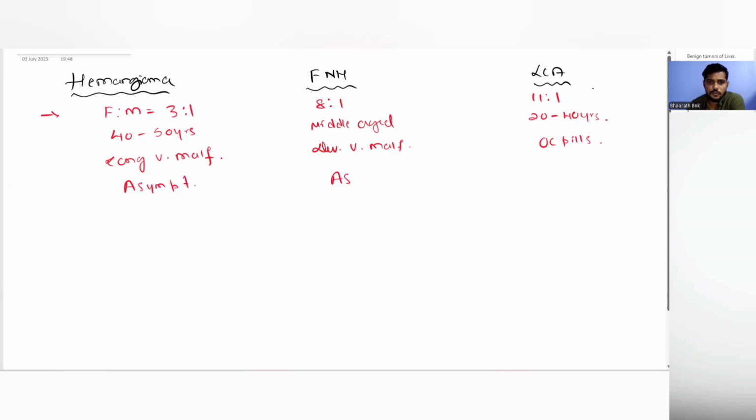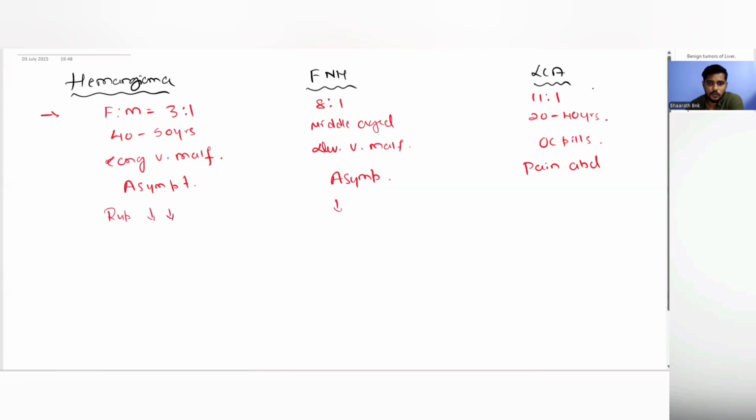In FNH, the patients are usually asymptomatic, and in LCA the most common symptom will be pain abdomen. About 50 to 70% of the patients will have pain abdomen. The liver function tests are usually normal or slightly raised in all the three, and AFP will not be raised in all the three, and also in LCA until it turns malignant. So the risk of rupture is very, very less here.